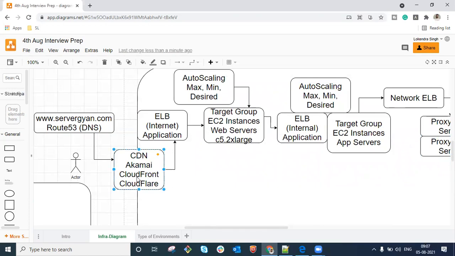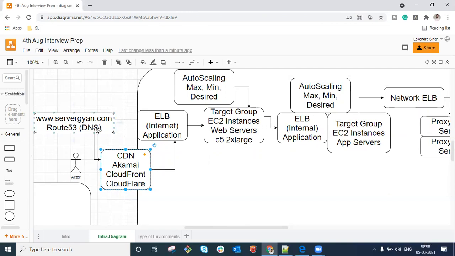So guys, CDN is a content delivery network. All the static data, whatever you want and whatever your developer suggests, you can cache here. Based on a particular TTL, time to live, you can cache your content here maybe for half an hour, for 15 minutes, for a day, for 72 hours, maybe for a week or for a month as well, right? And this particular component is used in order to better your customer experience.